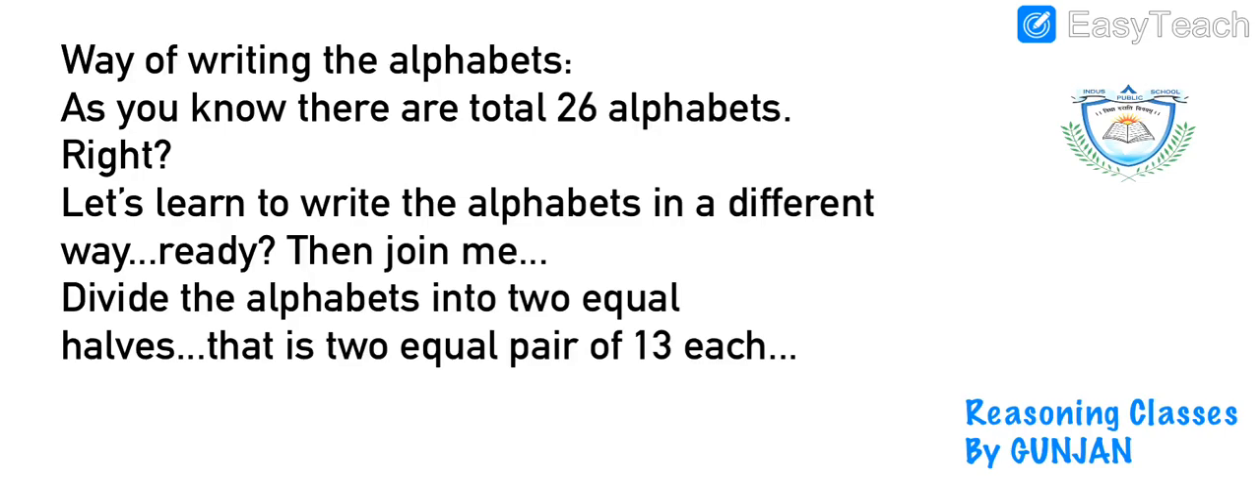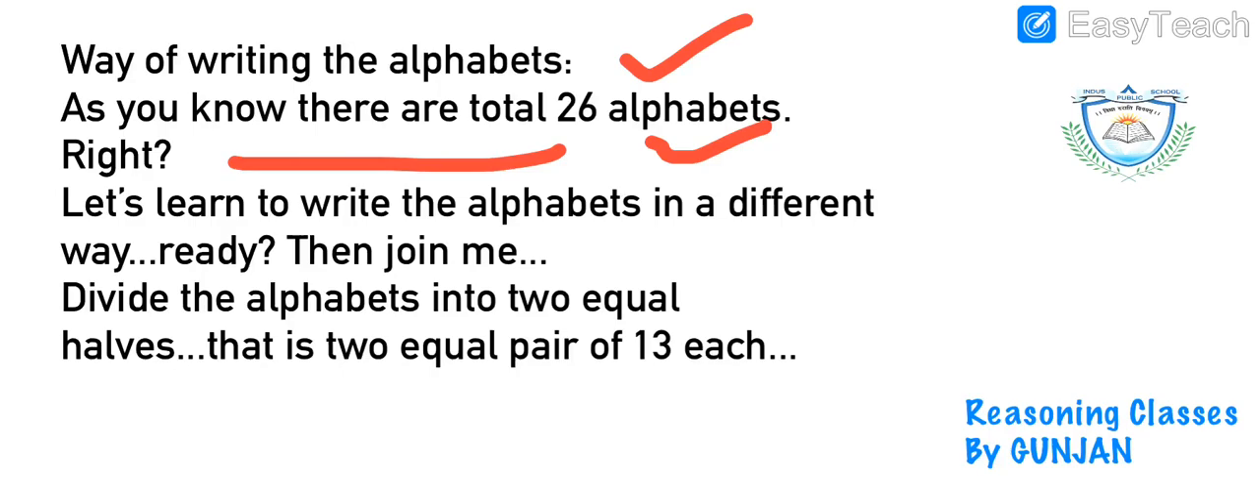See, as I told you, today's topic is alphabetical series. Before actually starting, we have to find out that there should be some way to write the alphabet. And yes, it is there. We should know that the way of writing the alphabets can also be different. As you know, there are 26 alphabets, right? We have A to Z, a total of 26 alphabets.